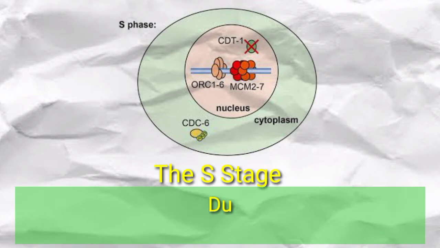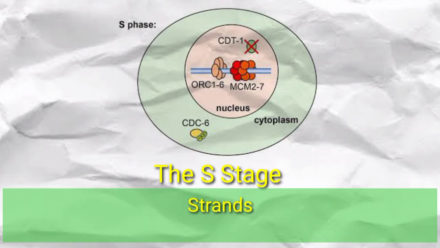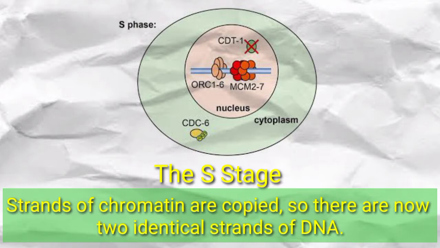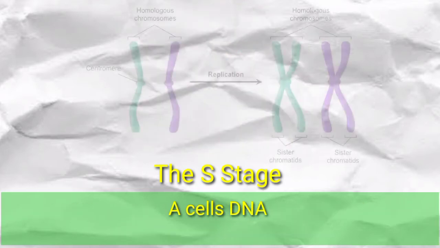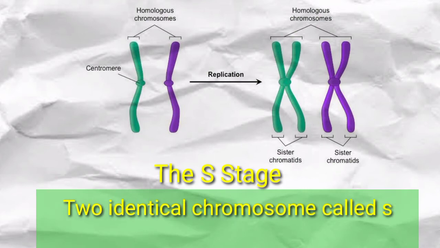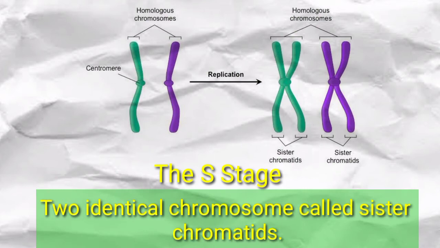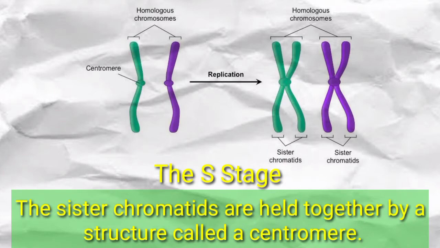The S stage. During the S stage, a cell copies DNA. Strands of chromatin are copied, so there are now two identical strands of DNA. This is necessary because each new cell gets a copy of the genetic information. A cell's DNA is arranged as pairs. Each pair is called a duplicated chromosome, made of two identical chromosomes called sister chromatids. The sister chromatids are held together by a structure called the centromere.